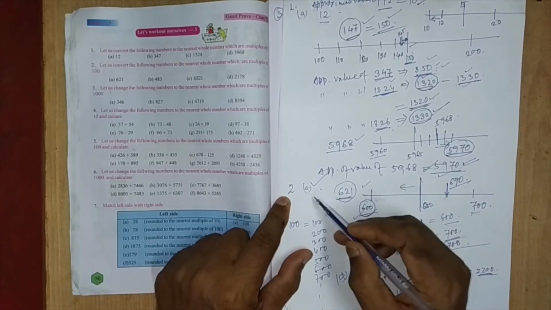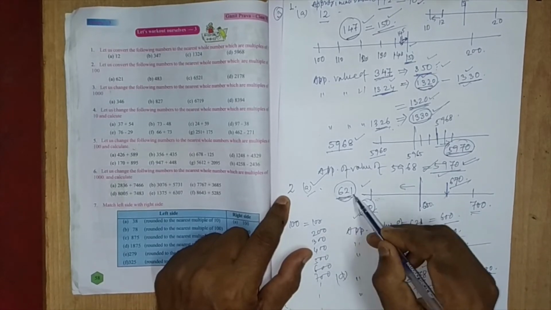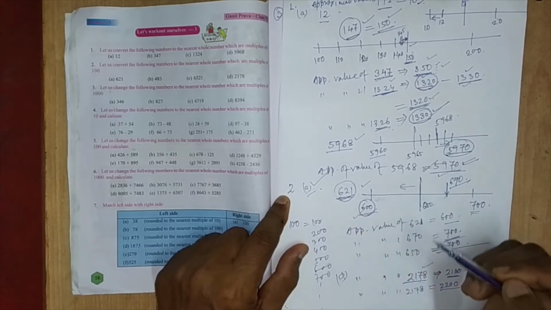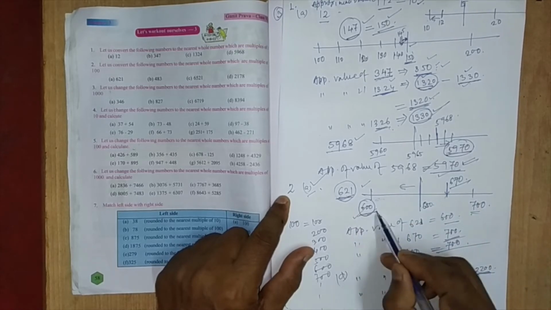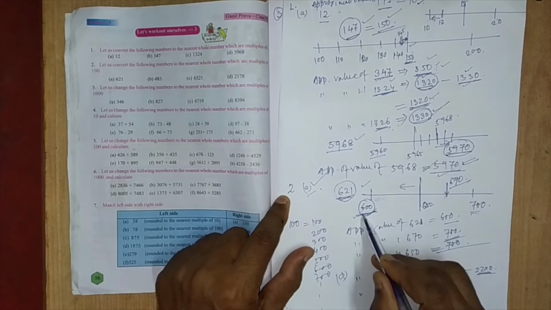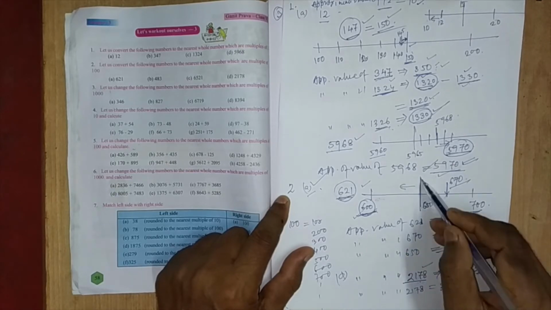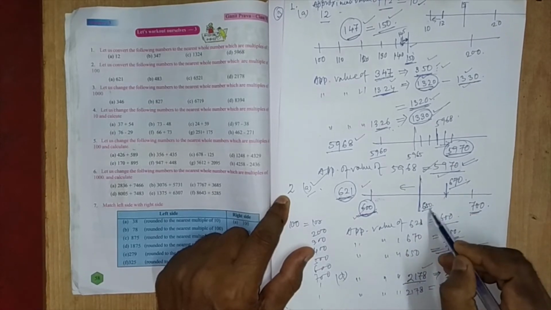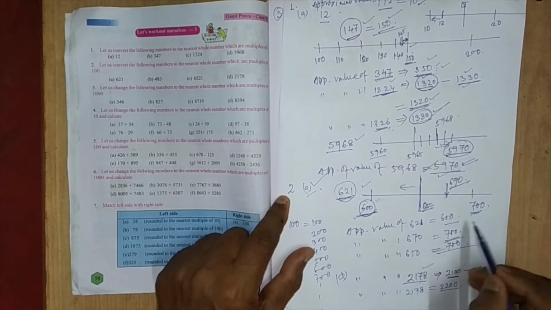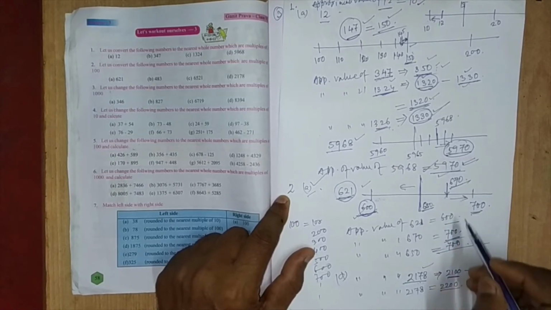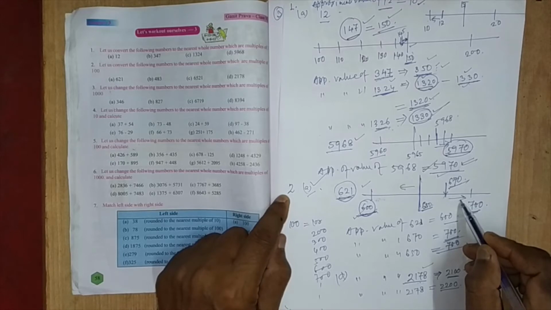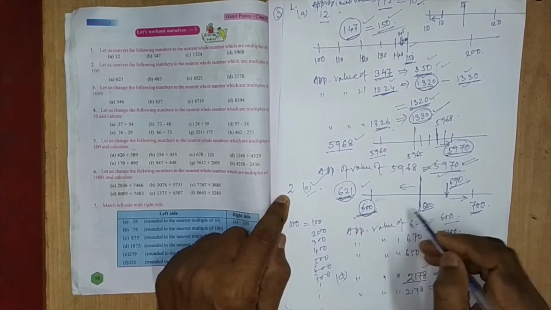Question 2.1: what is the nearest value of the number 621? As it is a multiple of 100, we have 600 and 700, and in between the middle is 650.